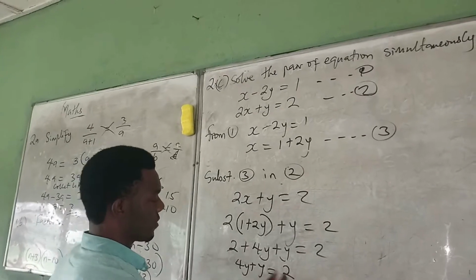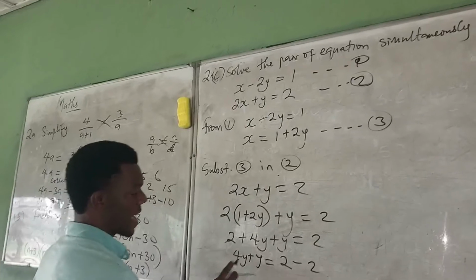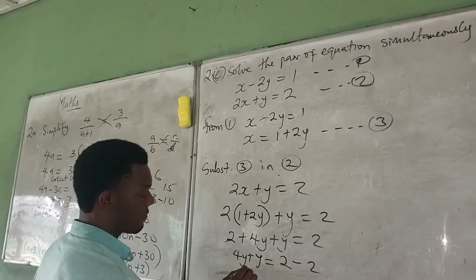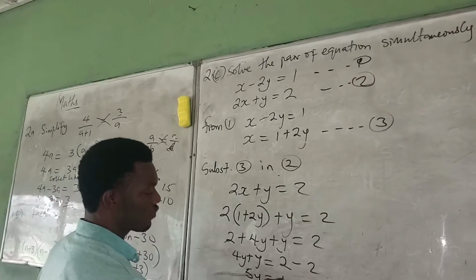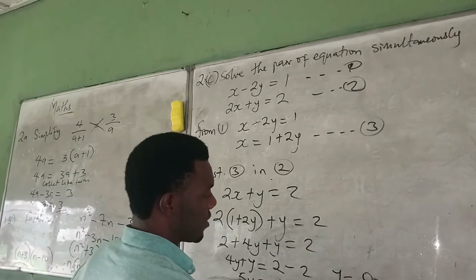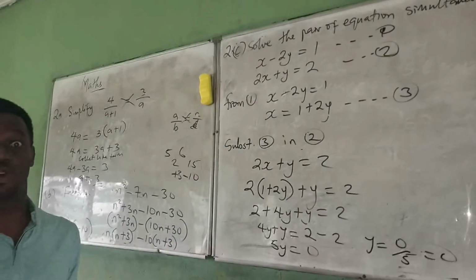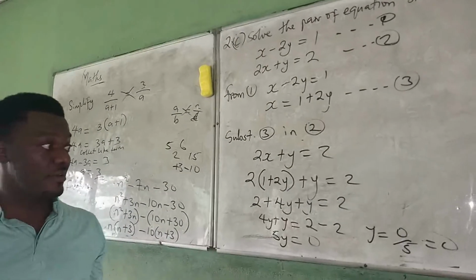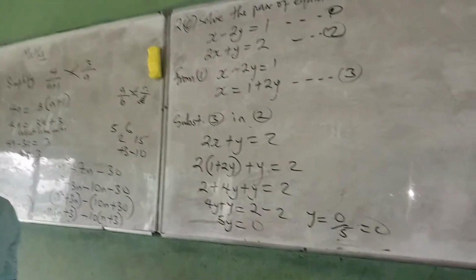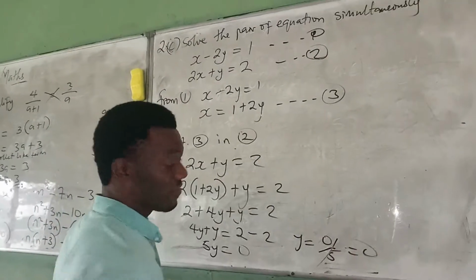This 2 crosses over because it is minus. So 4y plus y, we have 5y is equal to 0. And of course, y is equal to 0 over 5, which is equal to 0 altogether. So it means that y is equal to 0. Zero over anything is not a fraction in mathematics, so y is equal to 0.